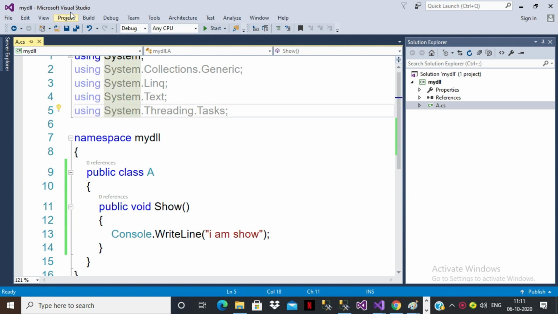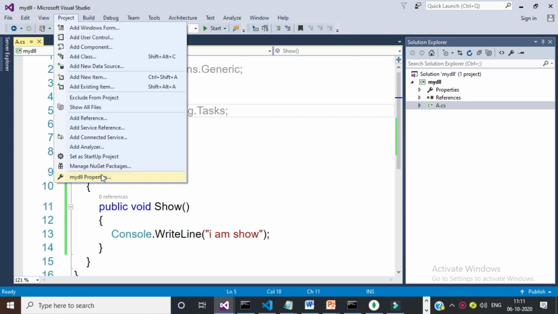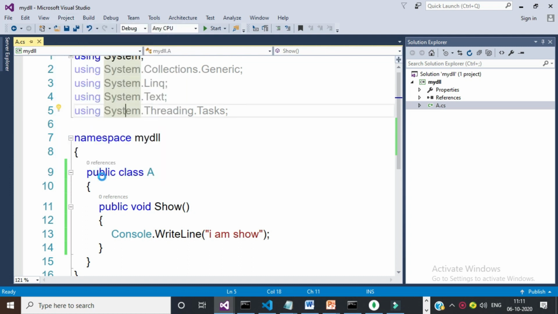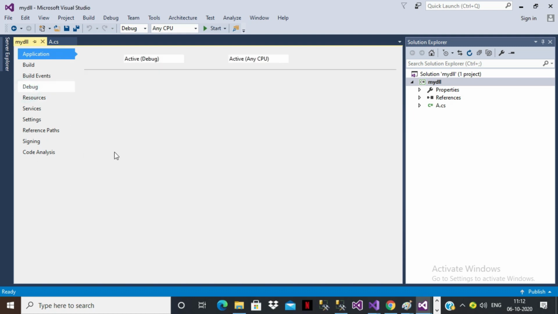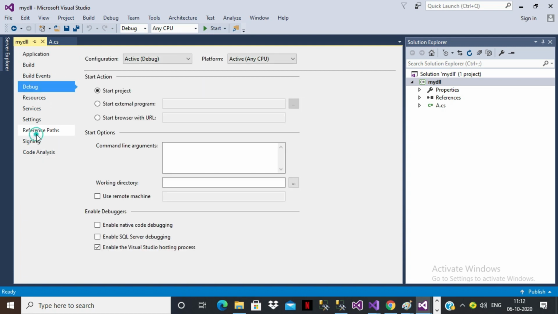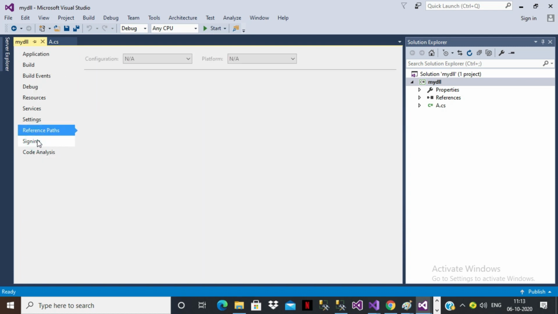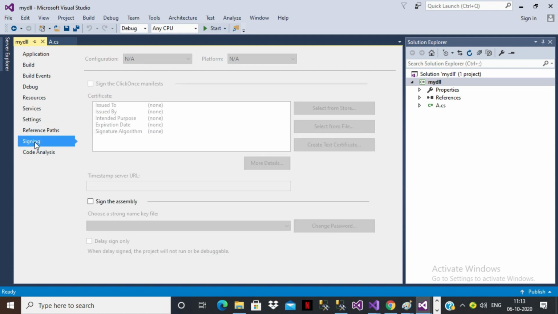So here you can go to project, and there you can see my DLL properties. Here you can select debug. Here you can see signing. Select signing, check the checkbox, sign the assembly.